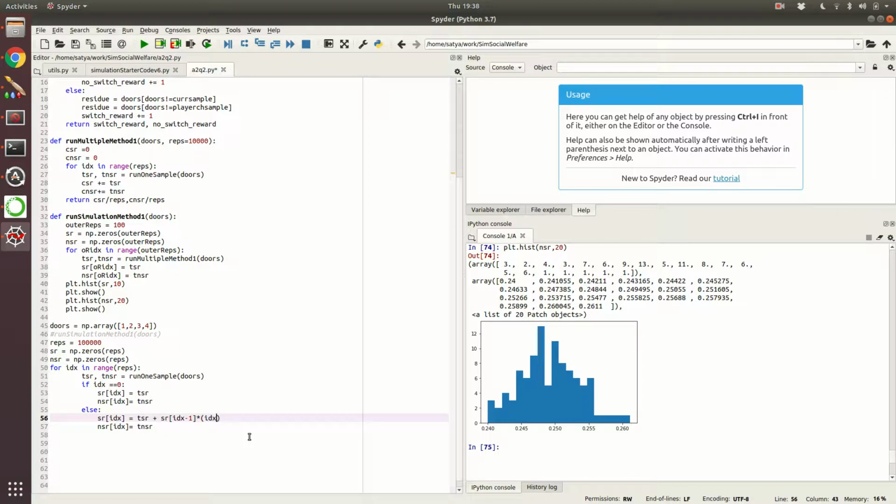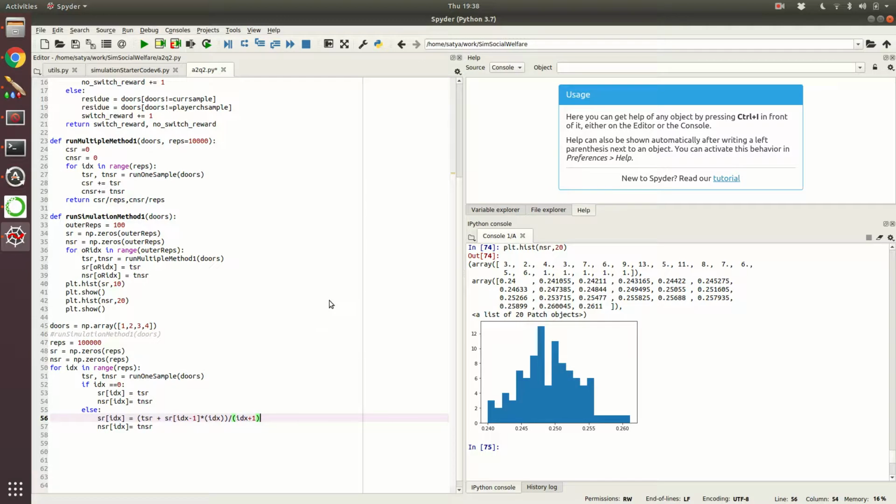So this IDX is a 0 index thing, so we have to be careful. Here, is that happening correctly? We need to check. When we are filling the 100th entry, this is 99. So 99 is this plus the previous one into 99. Yeah, this is correct. This whole thing divided by IDX plus 1. That is the important thing.